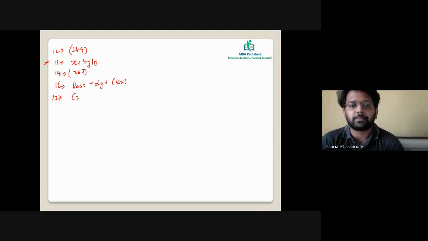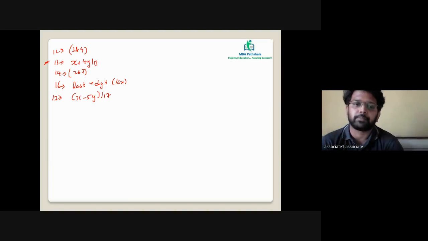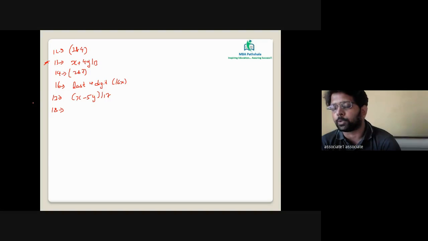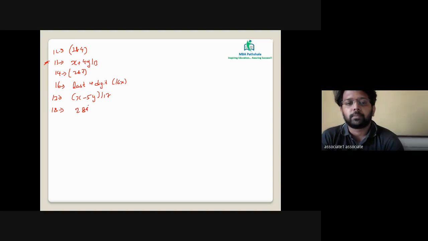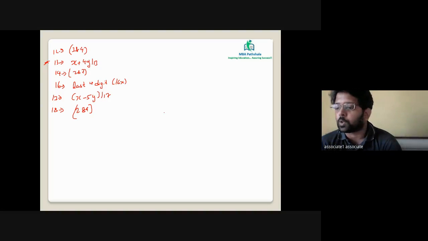Similarly, 17 says x minus 5y should be divisible by 17. Y again is the last digit and the remaining values will be called x. For 18, the factors can be written either as 6 into 3 or 2 into 9. Out of these, 2 and 9 is a co-prime pair. So values which are divisible by 2 and 9 will be divisible by 18.